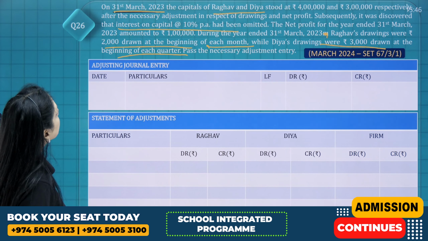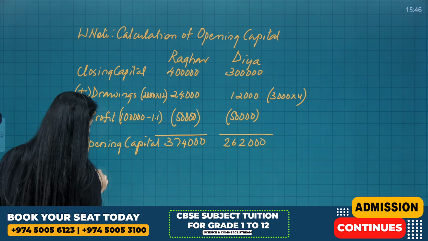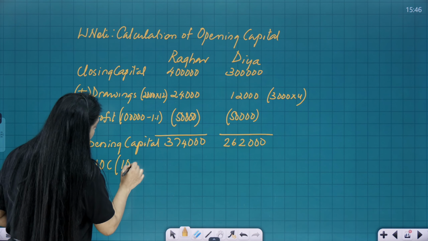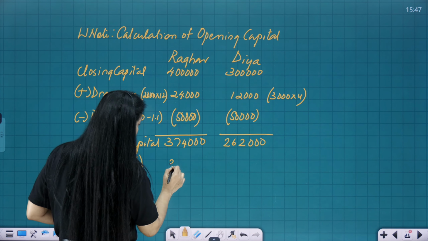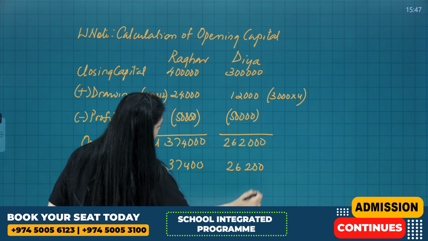Your interest on capital at 10% per annum has been omitted. Interest on capital at 10%. So 10% is 37,400 and 26,200.